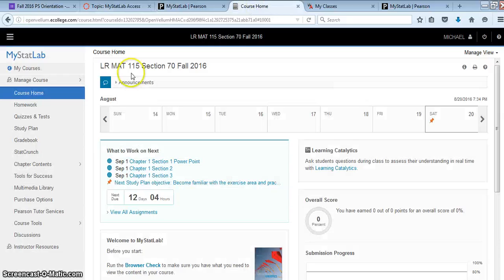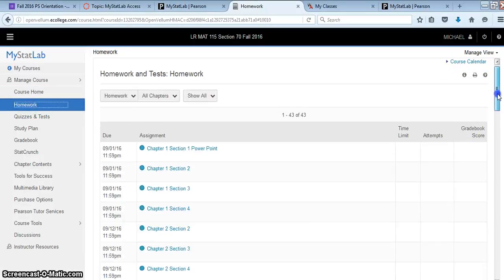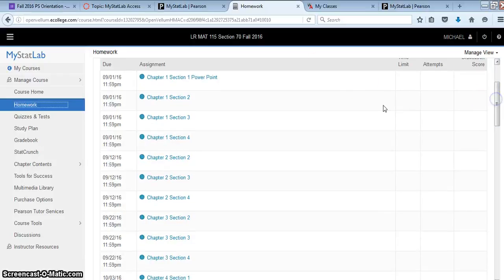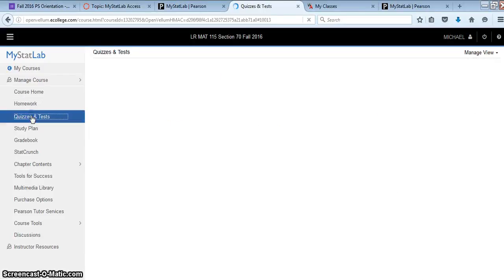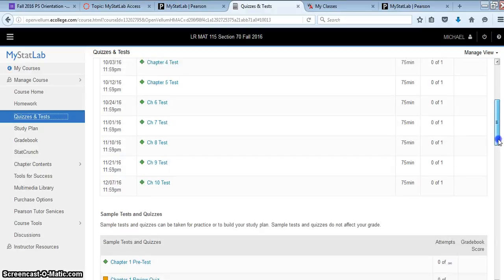But in MyStatLab, I want to show you that it has the homeworks. We have all of our homeworks set up for this semester and when they're due. The first section from each chapter is a PowerPoint that walks you through what's going on in that chapter. But then there's homework problems from each section. So this is where the homeworks are kept, and again there is a test on each chapter as well, and there's one attempt. The time limit is 75 minutes on all those tests.